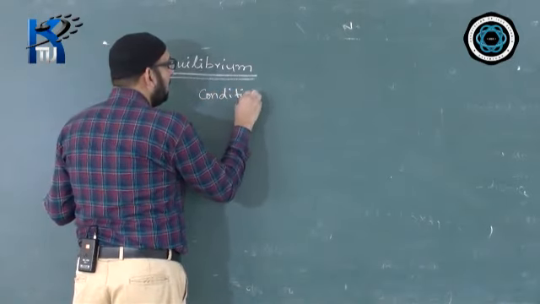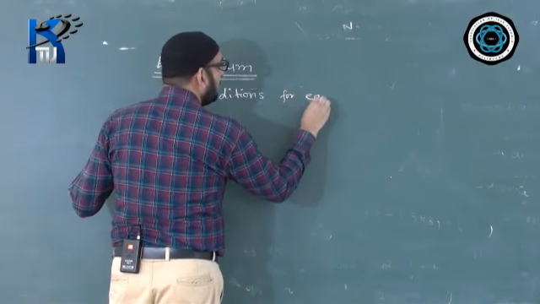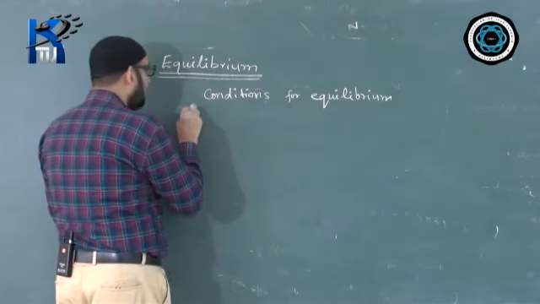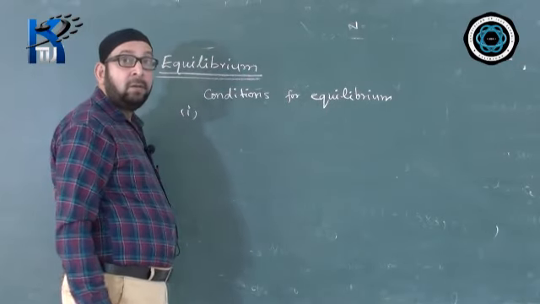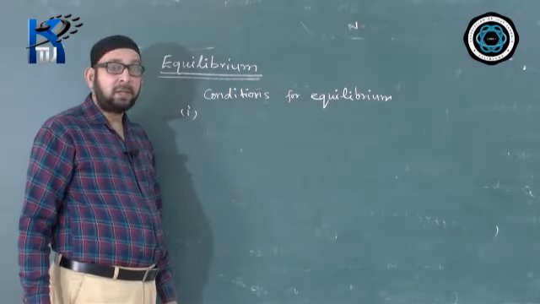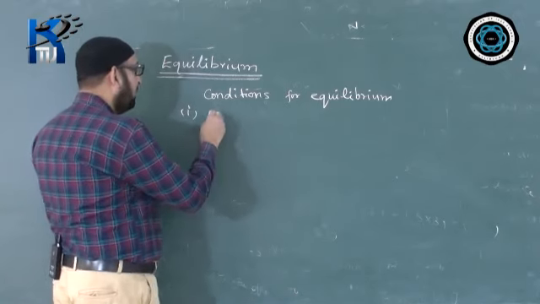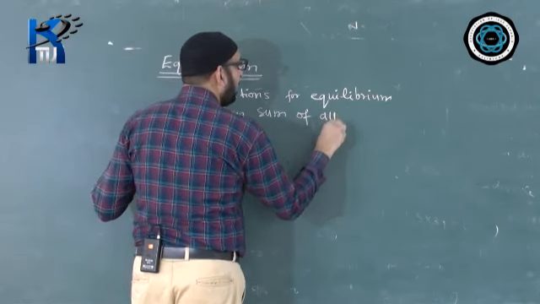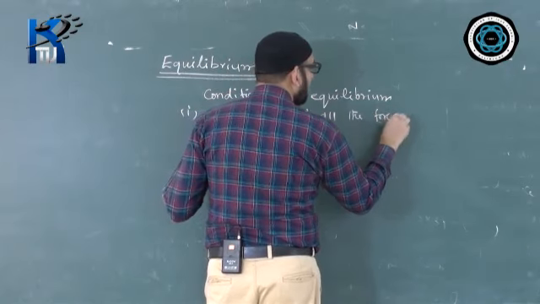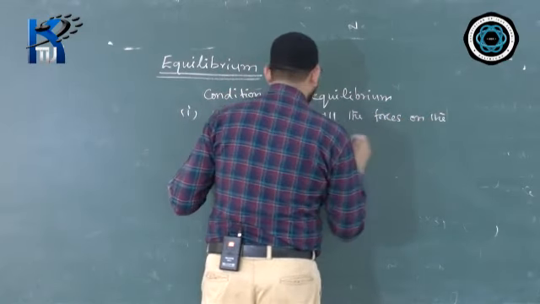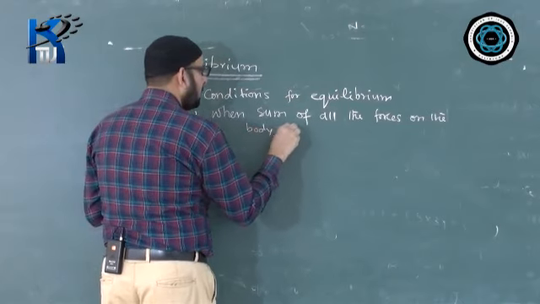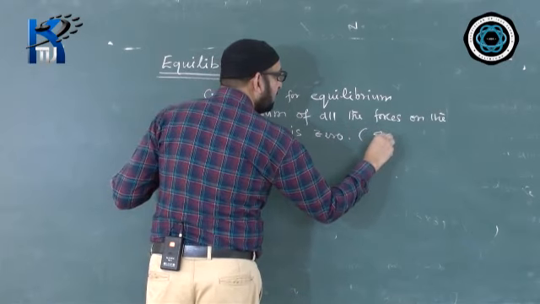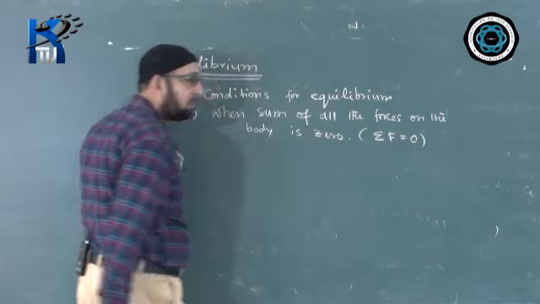Conditions for equilibrium. Number one: when the sum of all the forces acting on the body is zero. In short, in brackets we can write here summation F equals 0. Summation is the sum of all the forces, 0.